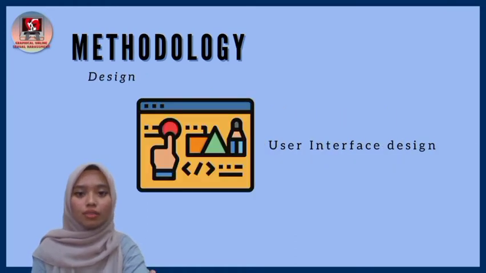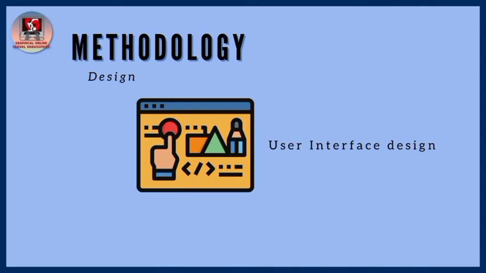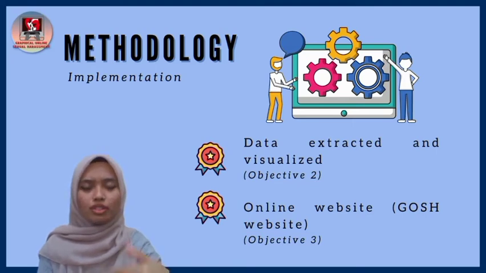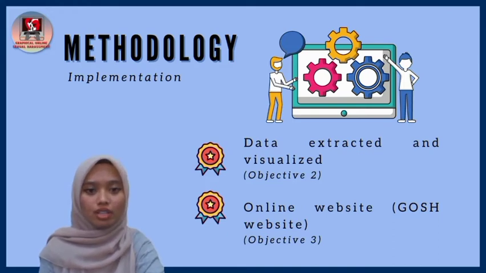The third is the design phase, which is designing a website. The outcome will be the user interface design. And the fourth is the implementation phase, which is the process of extraction, cleaning, processing, classification, the development of the website, and also the user satisfaction survey. From these phases, two objectives have been achieved, which are objective 2 and objective 3.